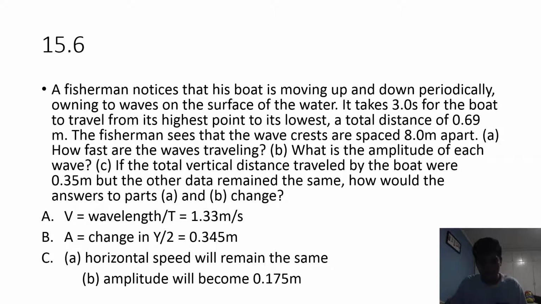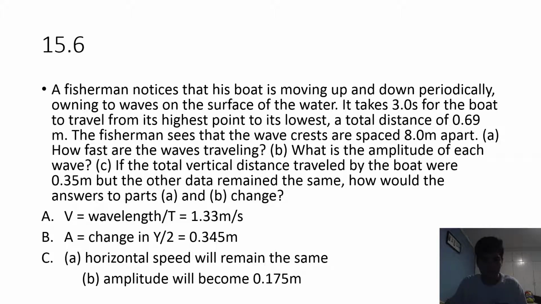The fisherman sees that the wave crests are spaced 0.8 meters apart. A. How fast are the waves traveling? B. What is the amplitude of each wave? And C. If the total vertical distance traveled by the boat were 0.35 meters but the other data remained the same, how would the answers to parts A and B change?